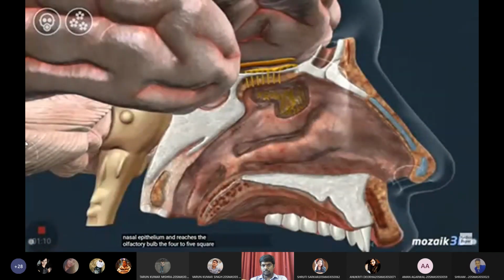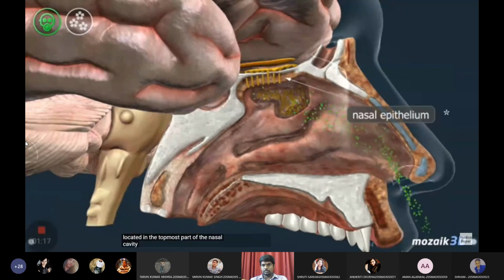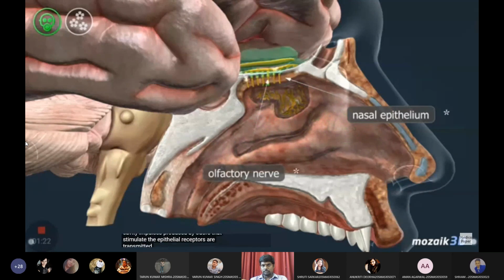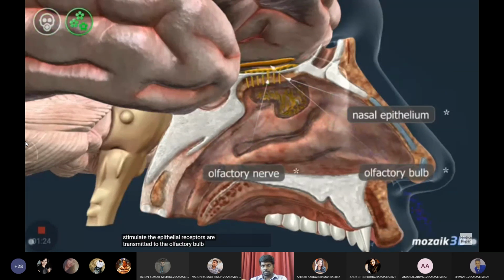The 4 to 5 square centimeter large nasal epithelium is located in the topmost part of the nasal cavity. Impulses produced by odors that stimulate the epithelial receptors are transmitted to the olfactory bulb by the olfactory nerve, or cranial nerve 1. The fibers of the olfactory tract transmit the impulses to several parts of the brain.